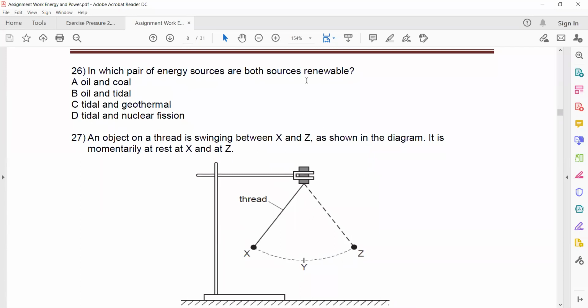Question 26, in which pair are the energy sources both renewable? Tidal is the high and low tides. It's also the wave energy. C. Tidal and geothermal. Tidal and geothermal are the renewable. Yeah, that's right.